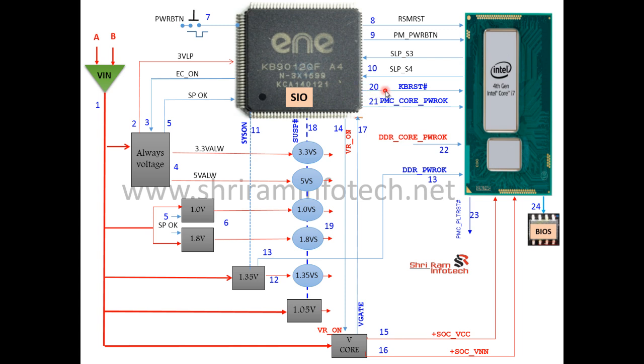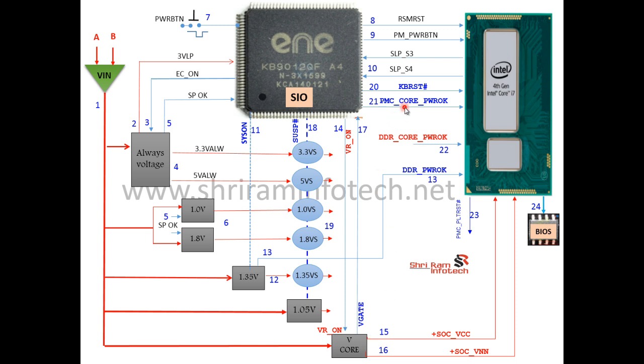Then at step 21 he sends one signal, that is called PMC core okay, power okay. That means the power okay signal. This signal means your entire power stream is okay. It's sent to the processor. If you check this signal, if it is here at 3 volts, that means my entire power stream is okay.